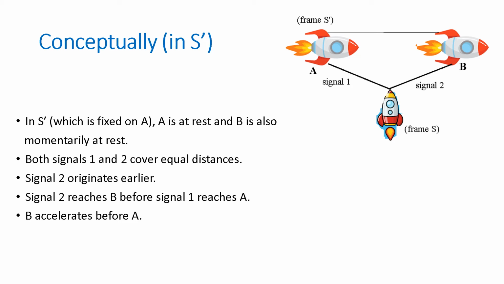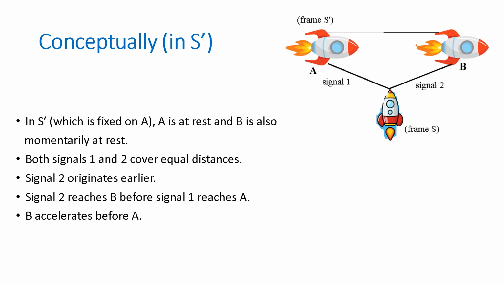In frame S prime, both A and B are at rest before any of them accelerates. In this frame, both signal 1 and signal 2 have to cover equal distances because the spaceships are not moving. This means the signal that originates earlier will reach its destination earlier.